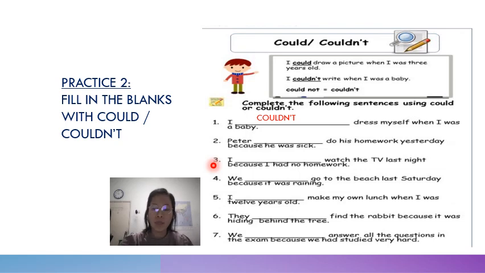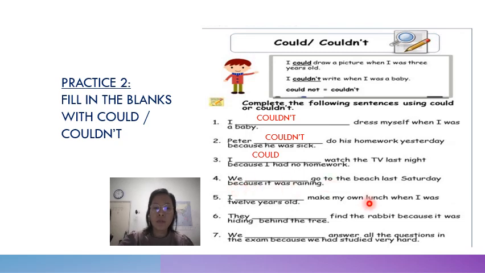Okay, number two, Peter do his homework yesterday because he was sick. Okay, Peter could do or couldn't do? Couldn't do his homework yesterday because he was sick. Okay, number three, I watched the TV last night because I had no homework. I could watch the TV last night. Okay, I had no homework, so I watched the TV.